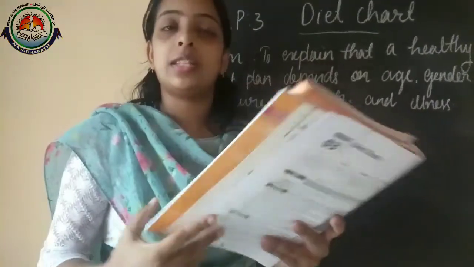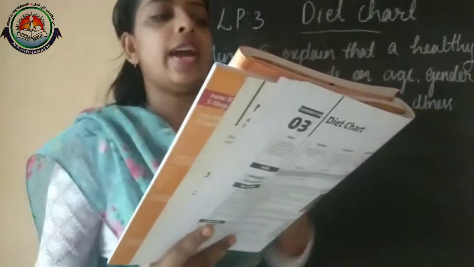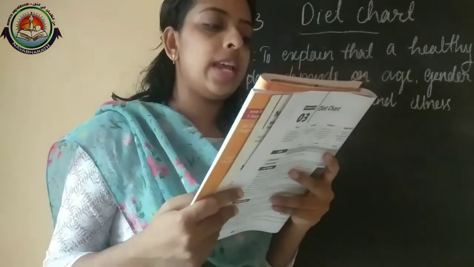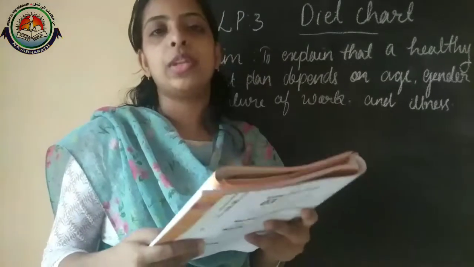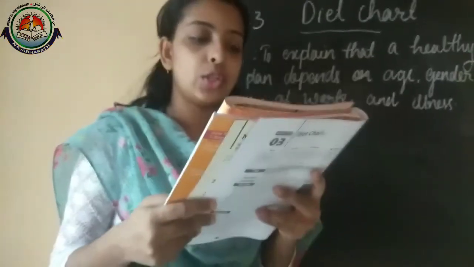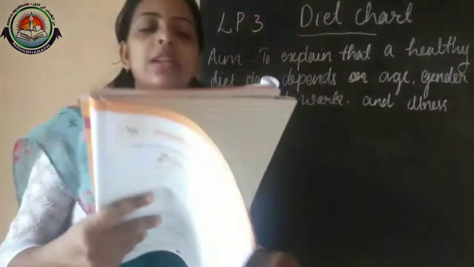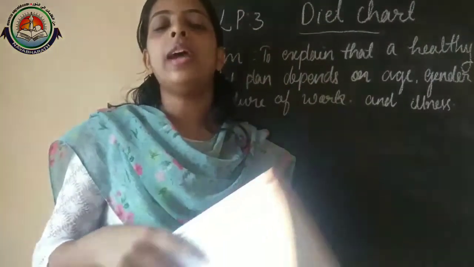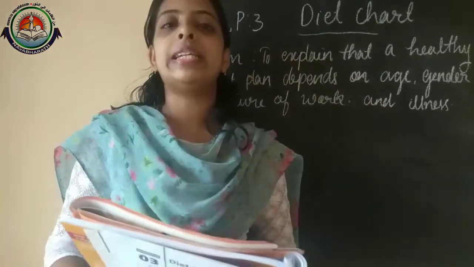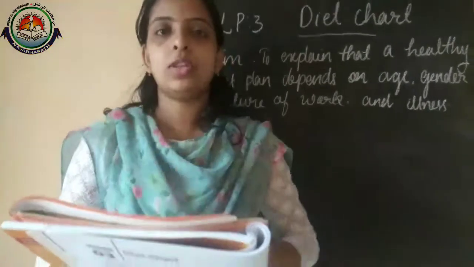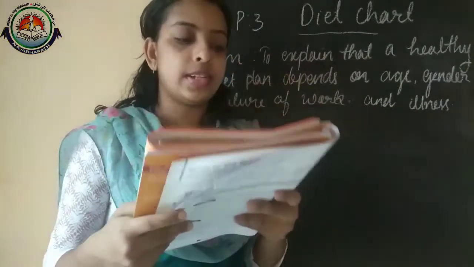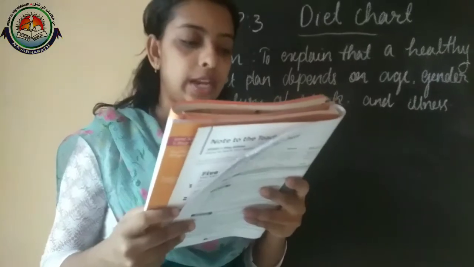In the first S3, open your S3 and we can discuss now. First question: what does a diet chart tell you? A diet chart tells us what to eat and how much to eat. And why is it important? Because it can give a proper amount of nutrients and it helps to maintain a healthy body. So that's why it's very important. Are you clear? And second question, A. Two parts are there. A.